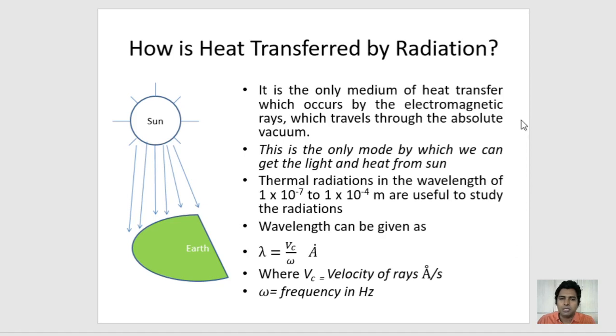In radiation, how the heat is transferred, that we need to learn first. As you know, the well-known example of radiation is nothing but the heat energy that we get from the sun to the earth. It is the only mode of heat transfer which occurs by electromagnetic rays which travel through the absolute vacuum. And this is the only mode by which we can get the light and heat from the sun.